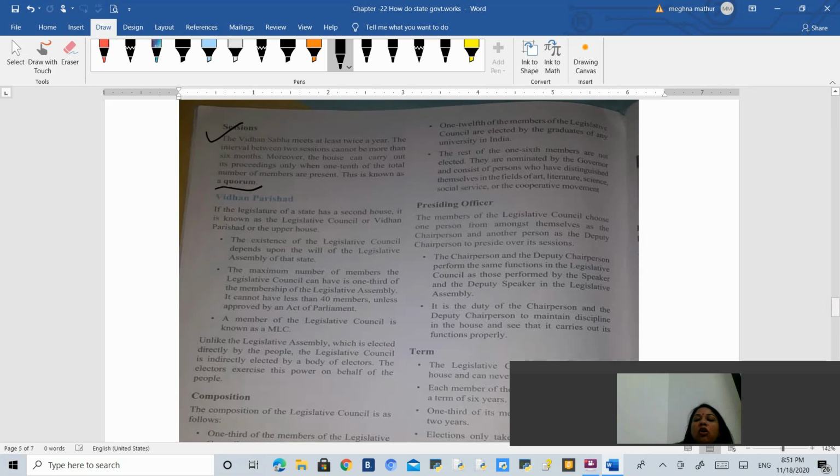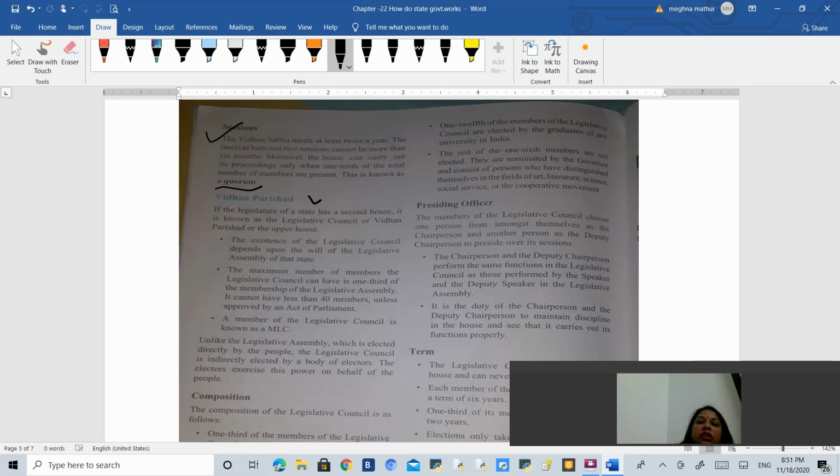Okay, the term given to this thing is called quorum, in which at least 1/10 of the members should be present in order to conduct a meeting. So we have talked about Vidhan Sabha. Now we will talk about the Vidhan Parishad.